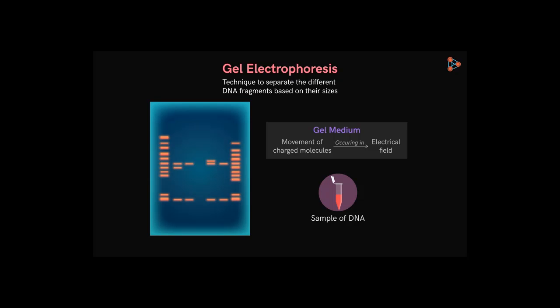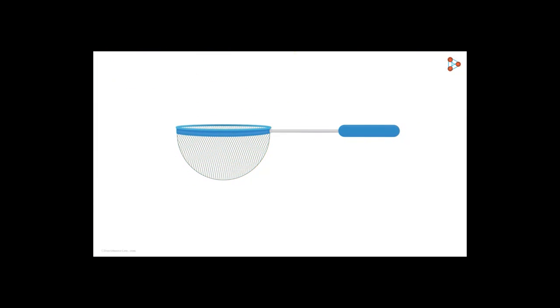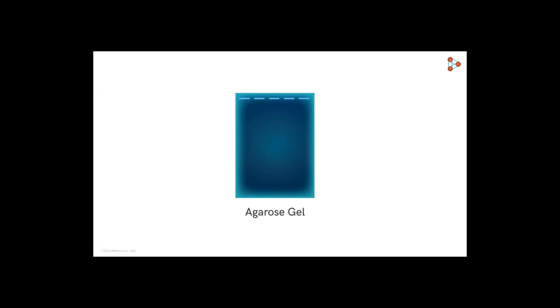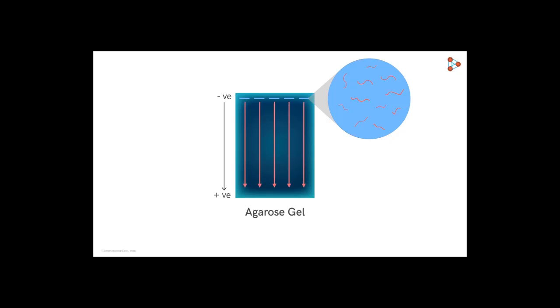To understand the principle and working, let's take the analogy of a sieve. We know that if a mixture of different sized particles is poured onto a sieve, then only the particles smaller in size than the pores will escape, while those bigger in size will be retained. Here, the size of the particles is the only parameter used for the separation. The same is the case with DNA fragments. When our DNA sample containing various size fragments is loaded onto a gel, the charge applied across the gel helps in the mobility of these fragments. However, not all fragments move at the same pace.